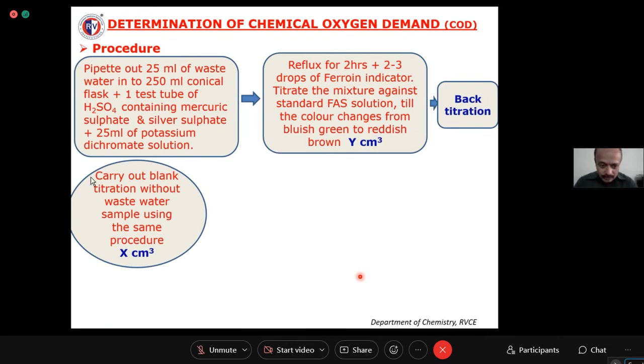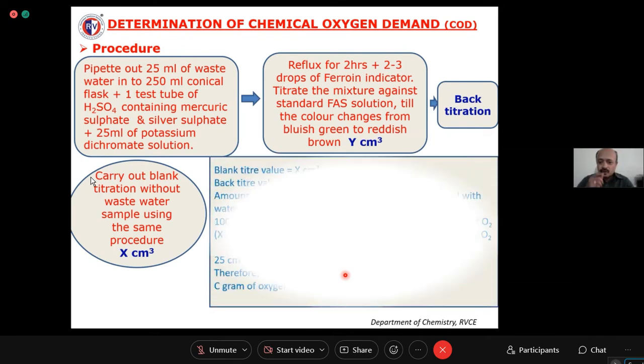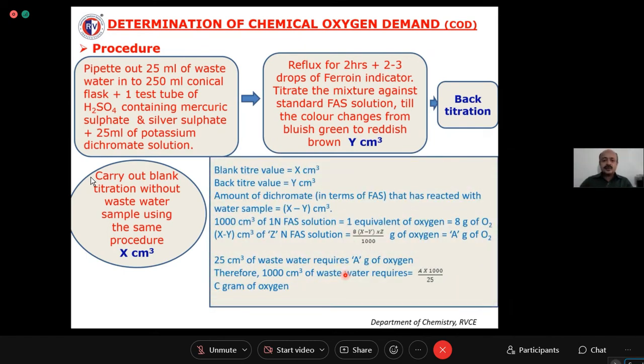Now, by knowing X and Y, you go for the calculation. The blank titre value is X cm3, and the back titre value is Y cm3. The amount of potassium dichromate, in terms of FAS, that reacted with the water sample, that means which is utilized for the oxidation of waste present in the water sample, will be X minus Y cm3. This is in terms of FAS.